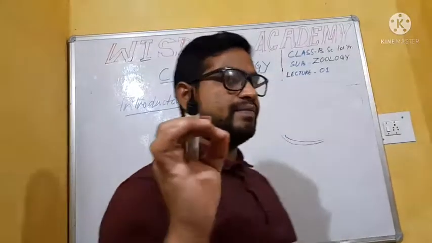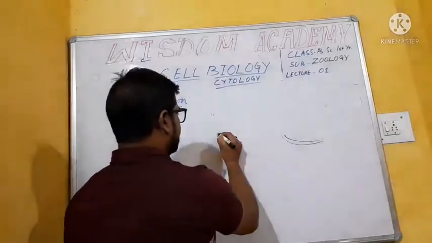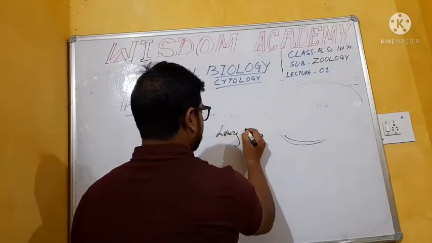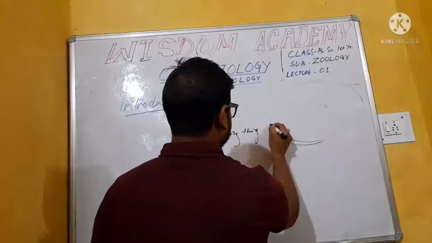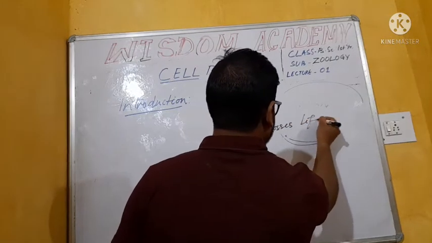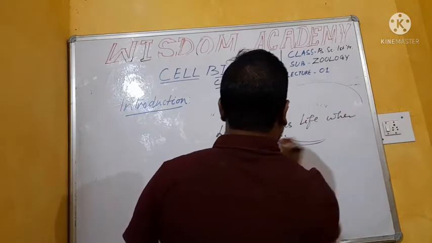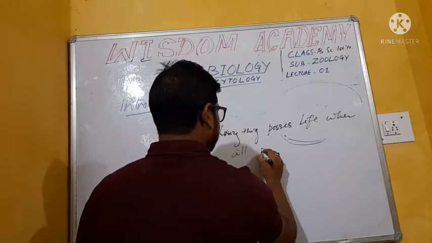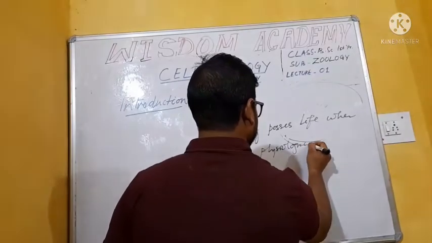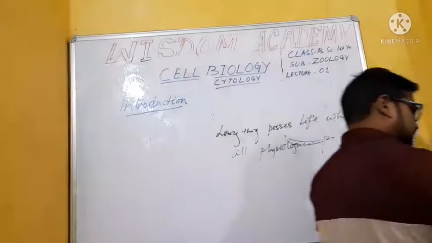Life means, living things have life. What is life? Living things possess life, where all physiological processes take place.